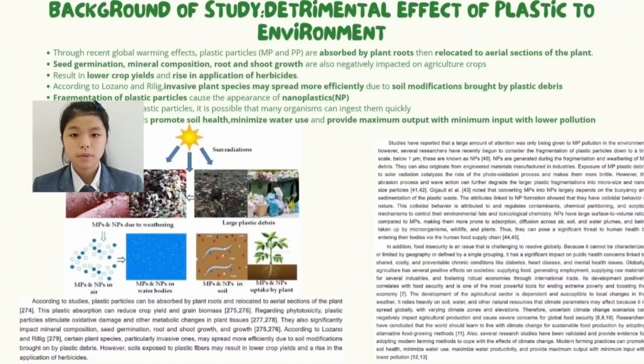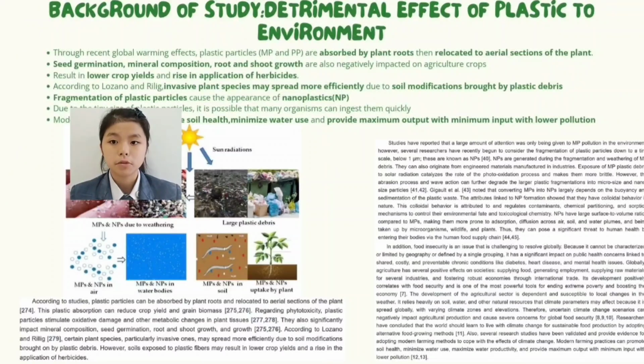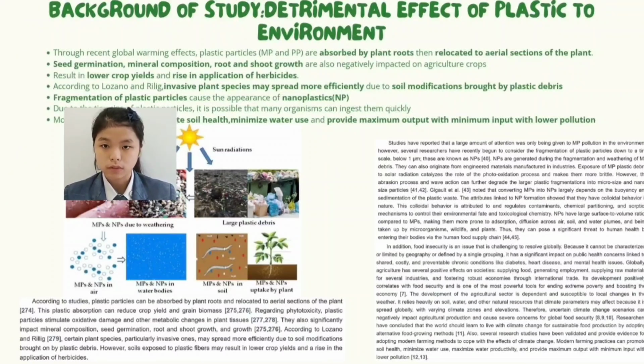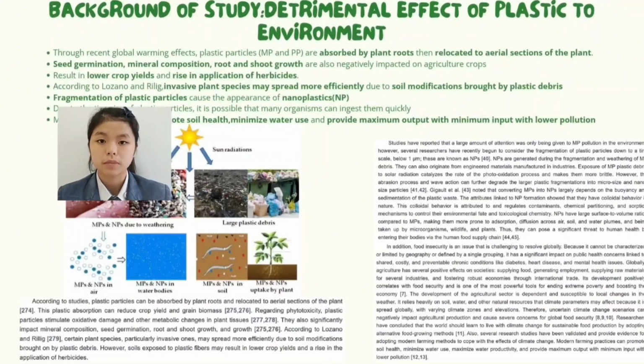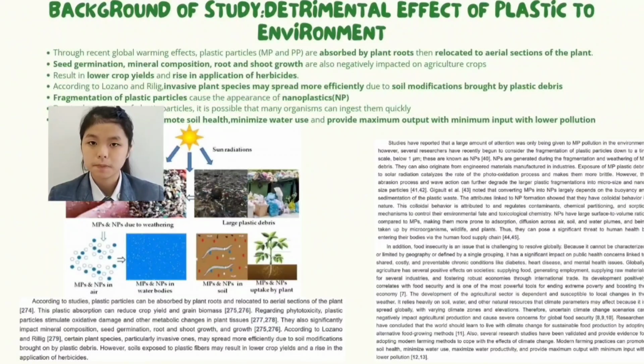Furthermore, through recent global warming effects, plastic particles are absorbed by plant roots and relocated to aerial sections of the plant. Seed germination, mineral composition, and root and shoot growth are also negatively impacted on agricultural crops, resulting in lower crop yields and a rise in applications of herbicides. According to Ladiner and Muley, invasive plant species may spread more efficiently due to soil modifications brought by plastic debris.